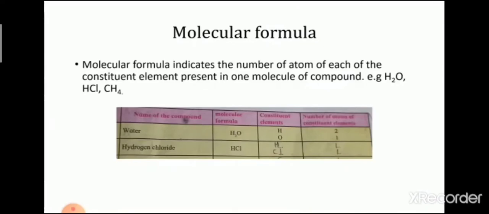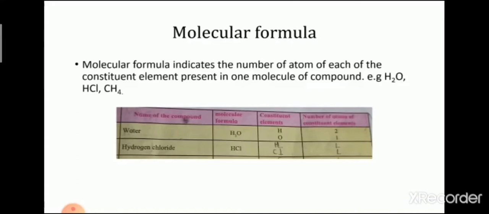The molecular formula indicates the valency of the constituent elements. A molecular formula includes the symbols of the constituent elements and their respective numbers as subscripts.